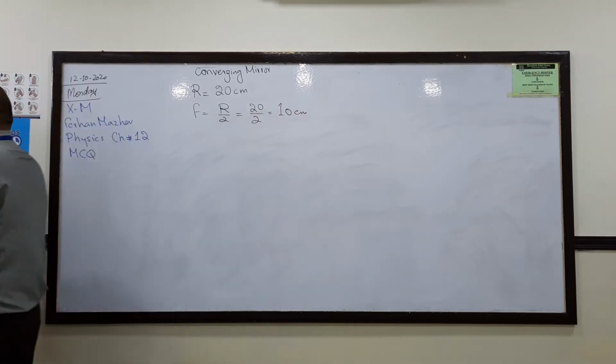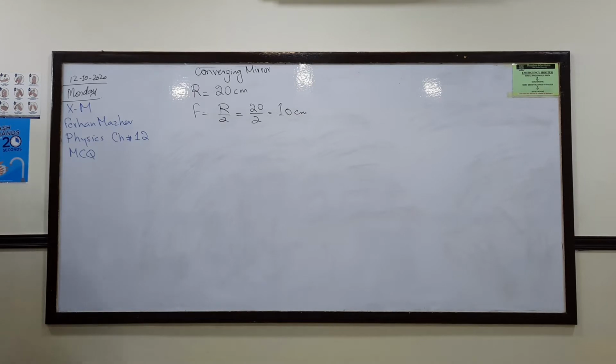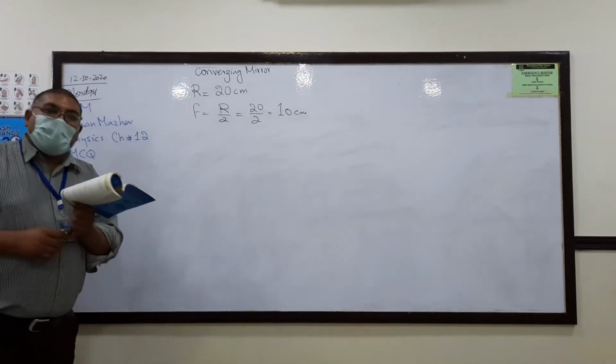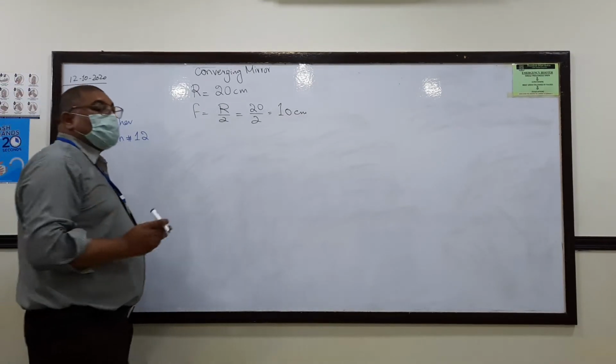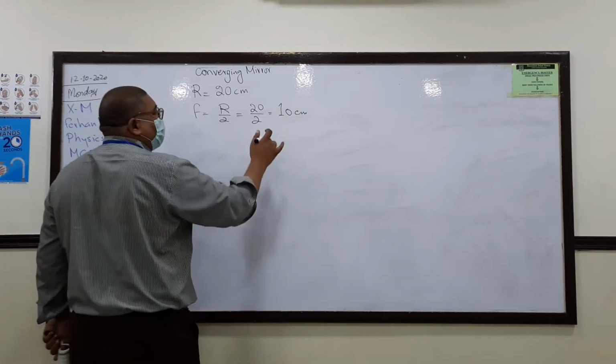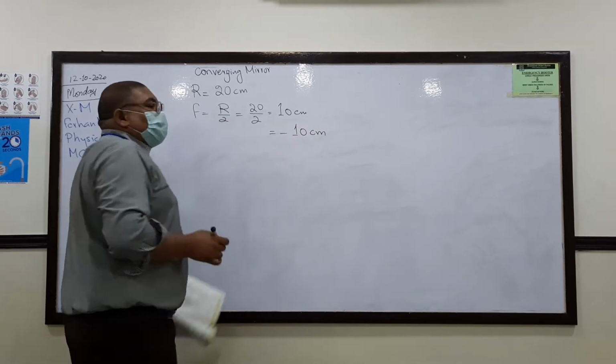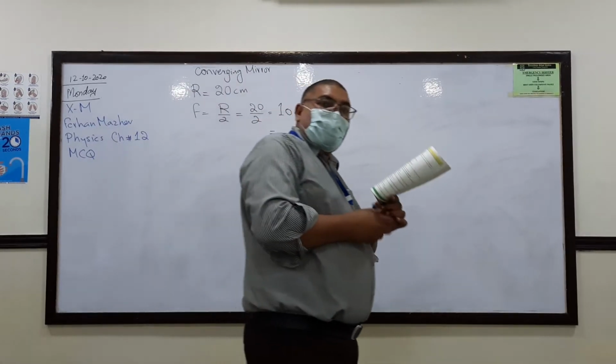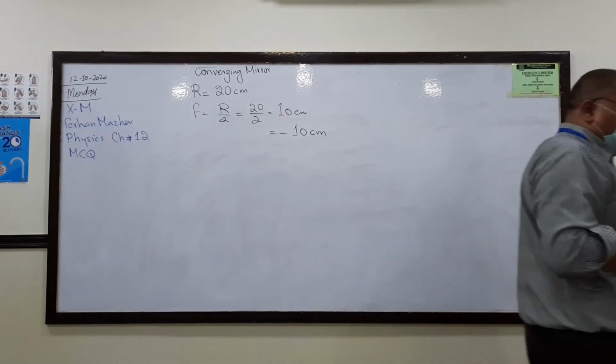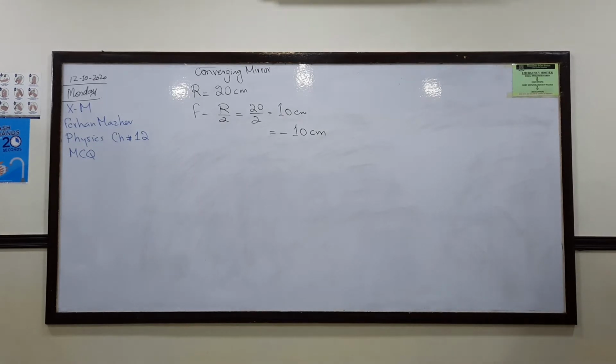The focal length of a converging mirror, when you do the calculation, is always taken as negative. So I will take this value as minus 10.